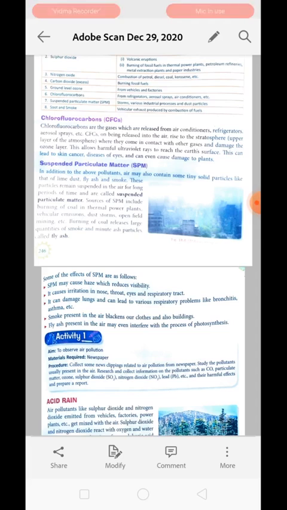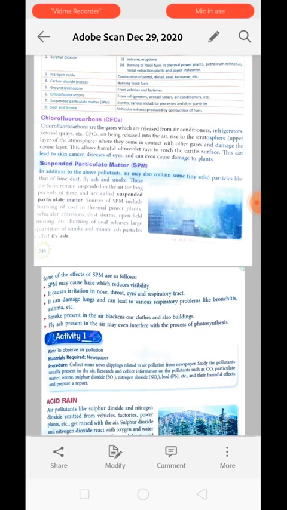This hole allows harmful ultraviolet rays to enter the earth's surface, and of course when it enters the earth's surface, it will fall on the body of persons and lead to skin diseases like cancer, diseases of the eyes, and it can even damage plants.